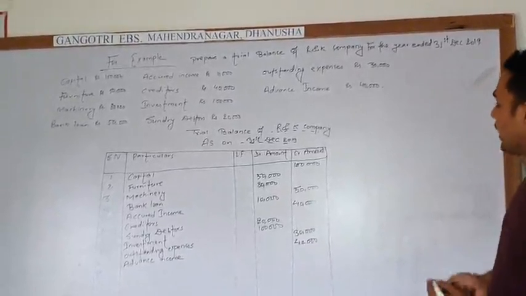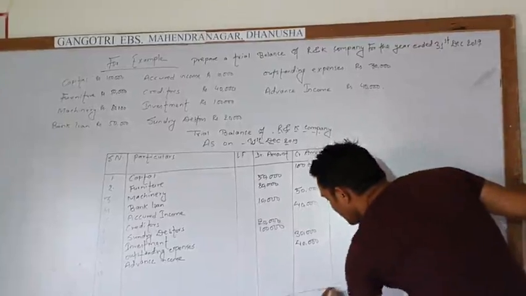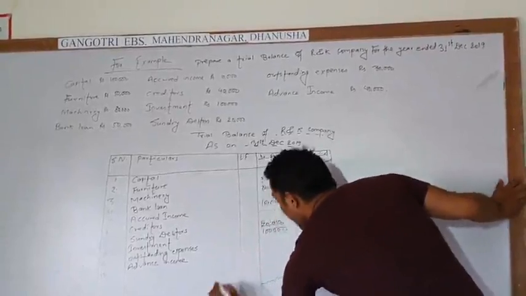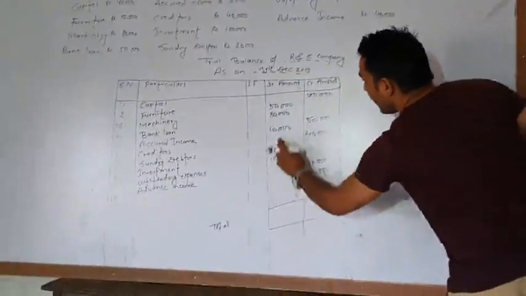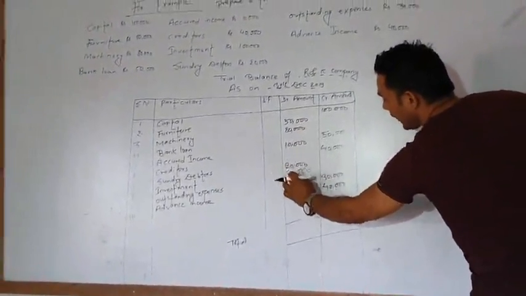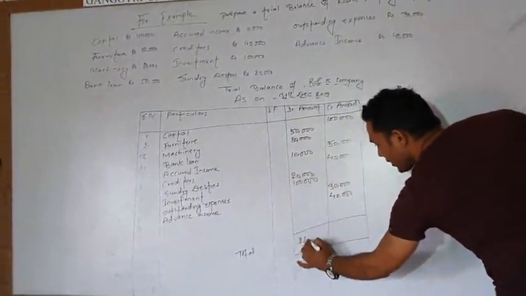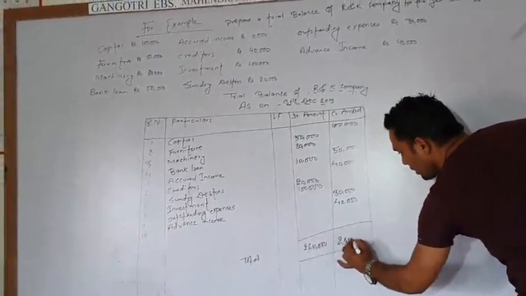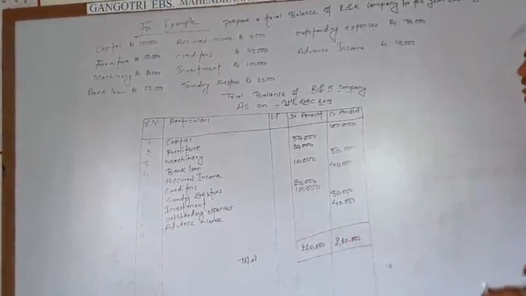After writing, we do the totaling. So we write a total. When you total 50,000, 80,000, 1,30,000, the total amount is 2,60,000, and here it is also 2,60,000. In this way we can prepare the trial balance.